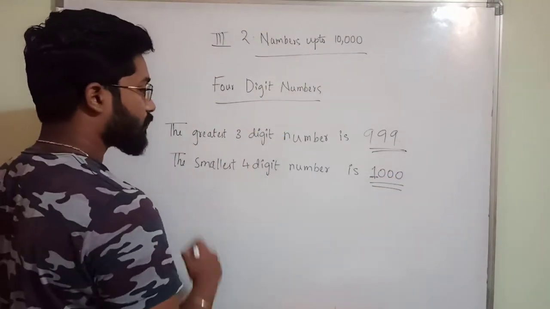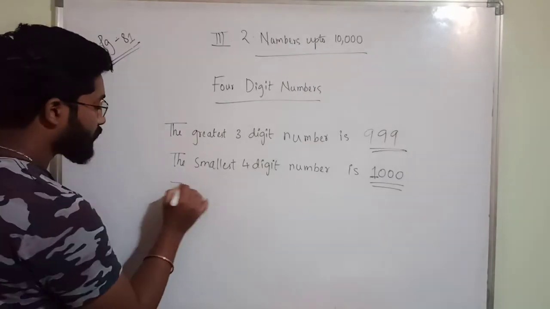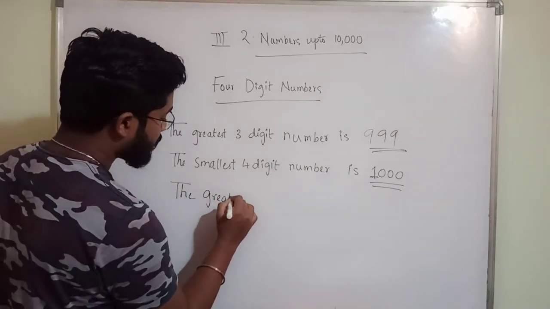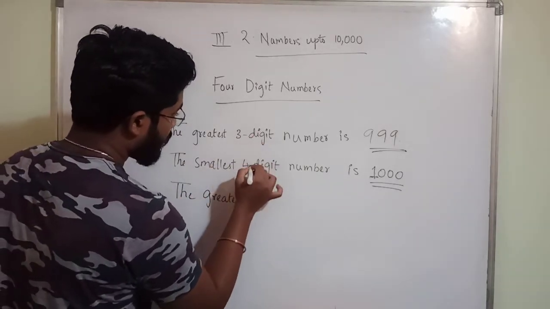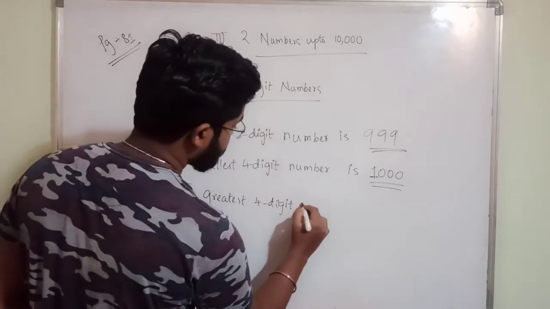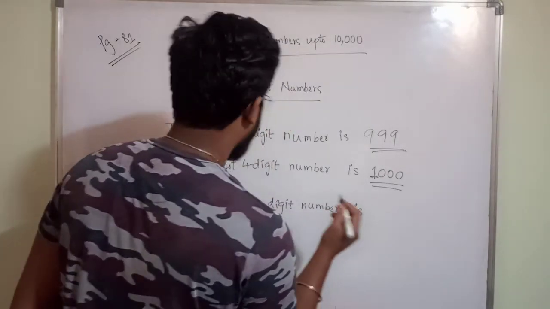That's why it is the smallest 4-digit number. What is the greatest 4-digit number? Means where the 4-digit numbers will end. The greatest 4-digit number is, so I will write here.